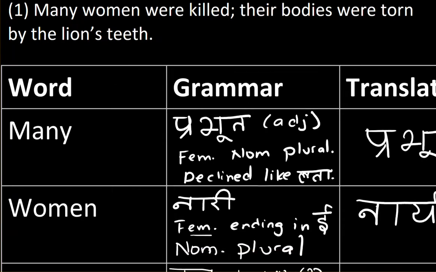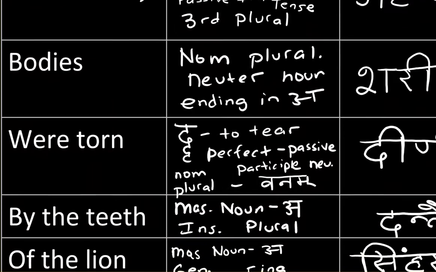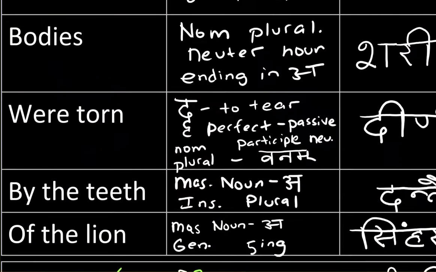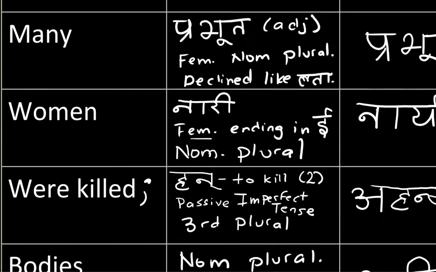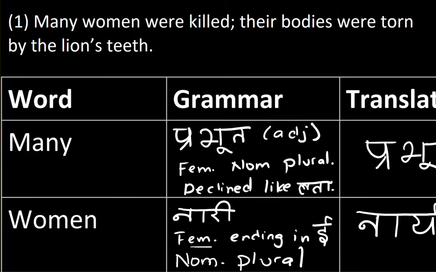I reworded it as: many women were killed, and bodies were torn by the teeth of the lion. I figured the pronoun doesn't need to be included, but if you want to include it, you can by all means by using the genitive case.